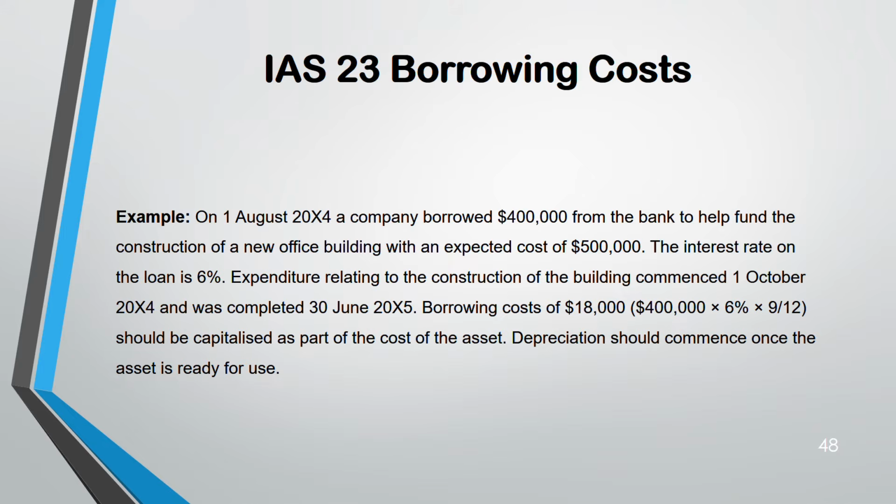It does not matter when you took the borrowing from the bank, you can take any day. But see when the expenditure started for construction of the building. It started on 1st October and ended 30th June, which is 9 months. So you take 9 months of the 6% on the loan of 400,000, which is 18,000. So 18,000 borrowing cost is capitalized as a part of the asset.